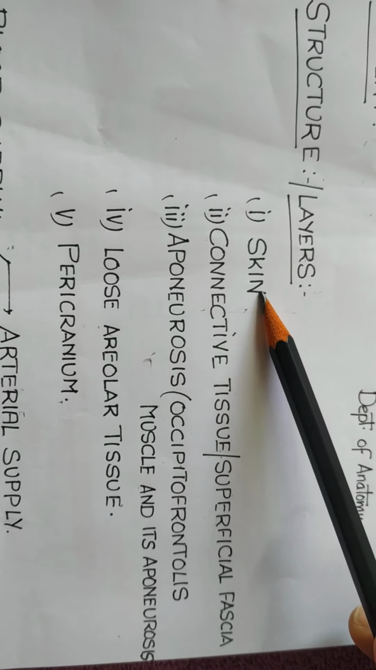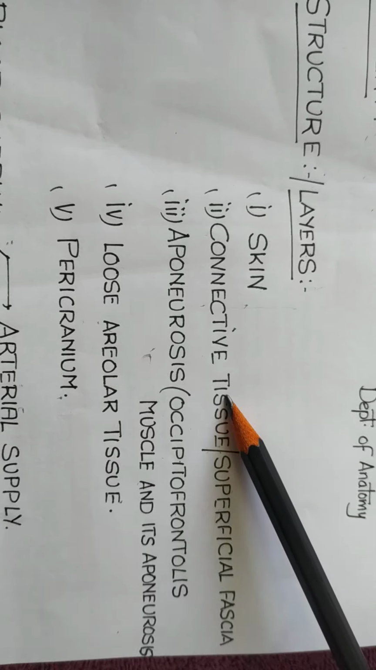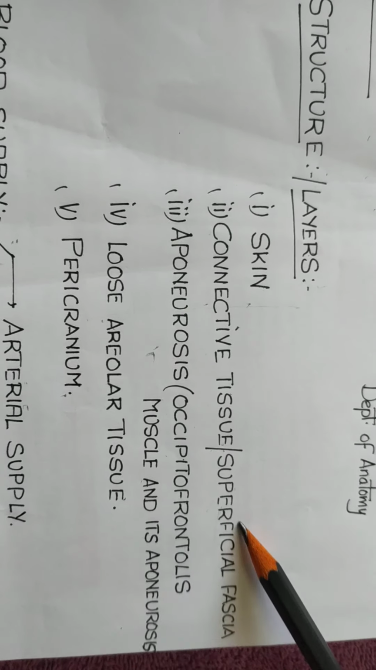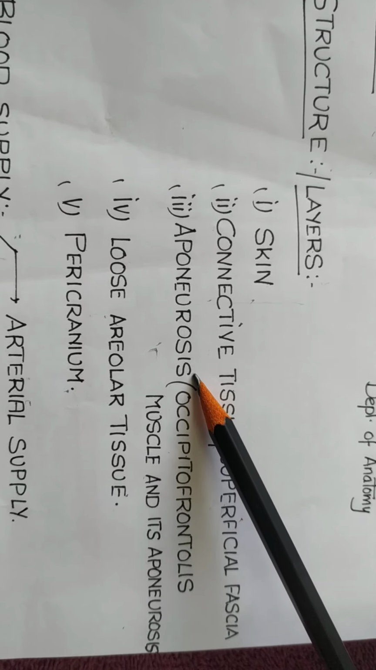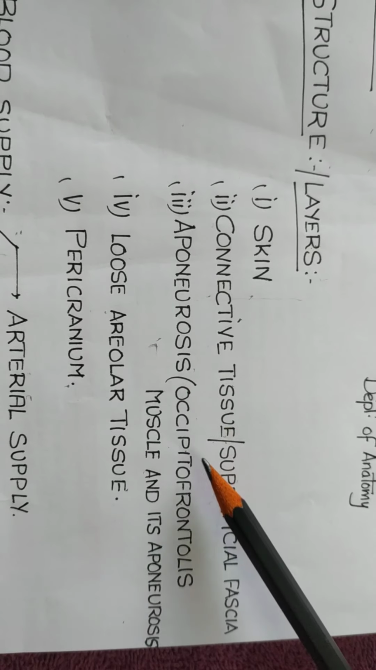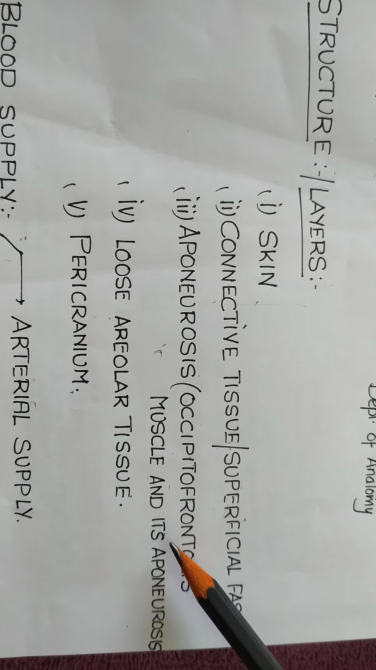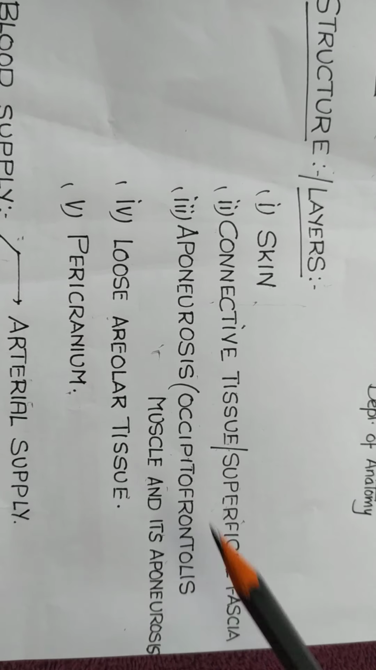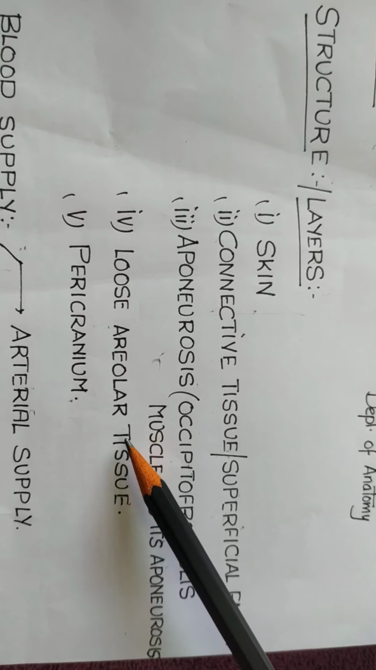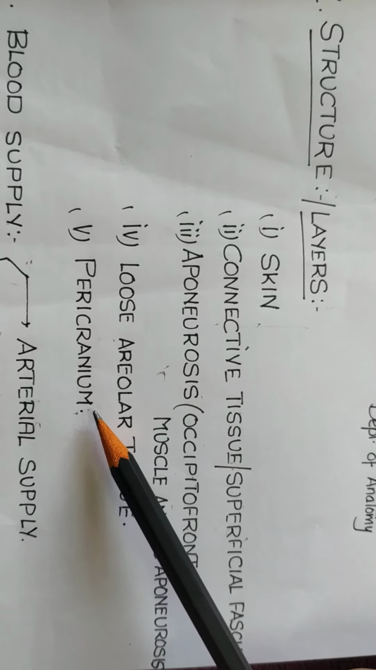The first layer is skin. Second layer is connective tissue, also called as superficial fascia. The third layer, aponeurosis, which consists of the occipitofrontalis muscle and its aponeurosis. Fourth layer of the scalp is loose areolar tissue. Fifth layer of the scalp is pericranium.